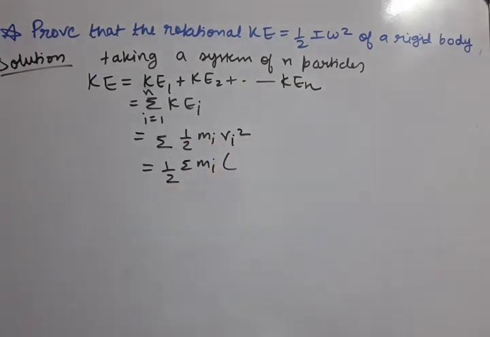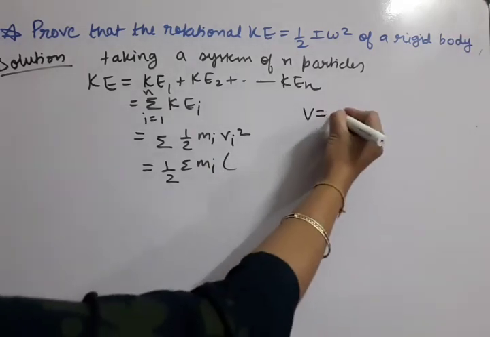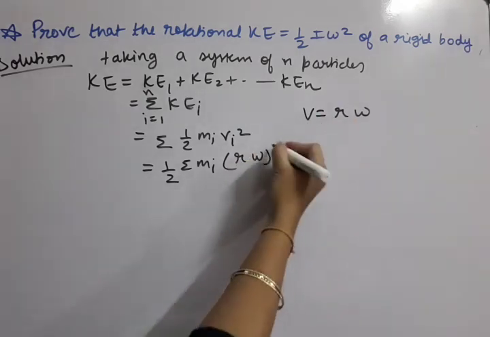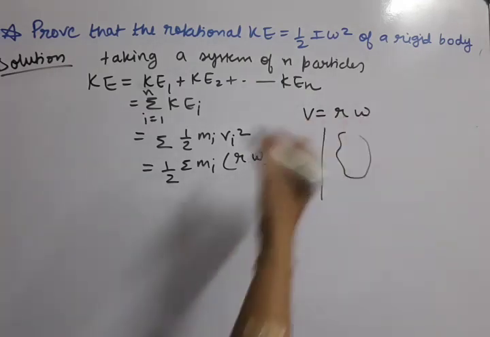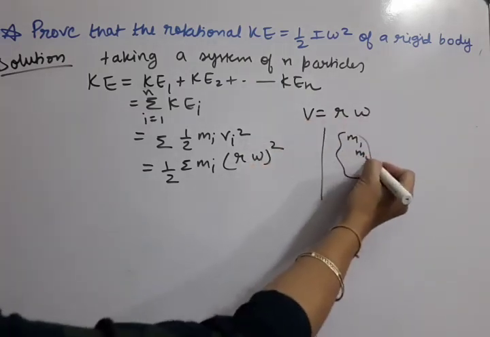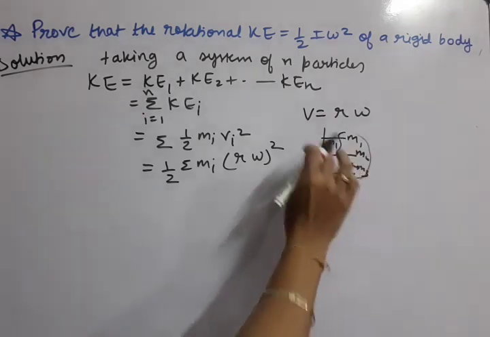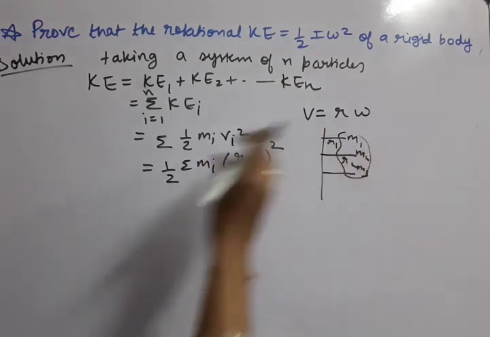Now because we need to talk about the rotational term, vi should be replaced by angular velocity. What is the relation between v and omega? That is r omega. Now you see, if any object is rotating in which m1, m2, m3 particles are there, their distances R1, R2 from the axis of rotation may change, but all are rotating at the same angular speed.